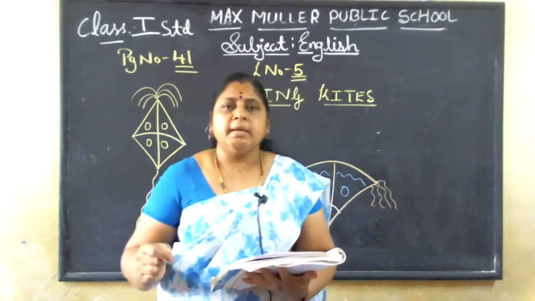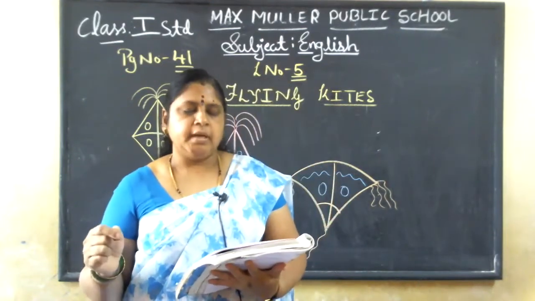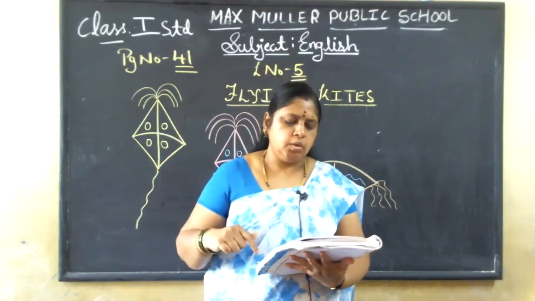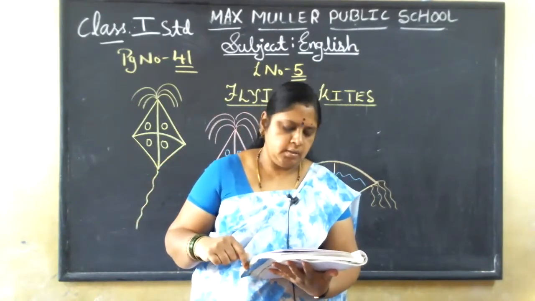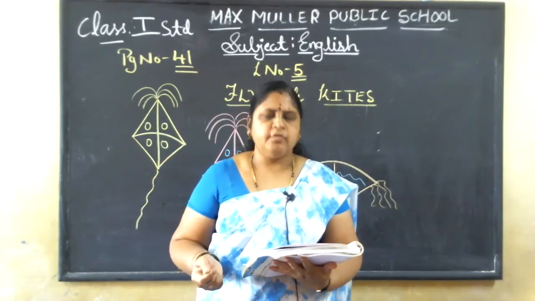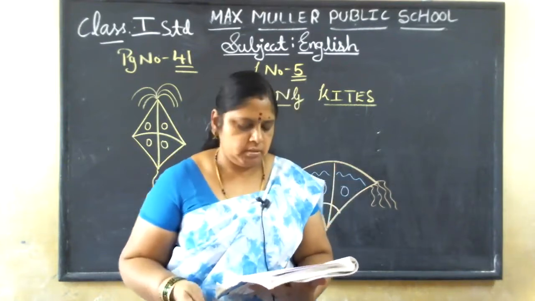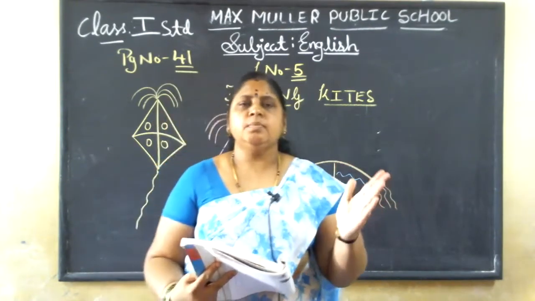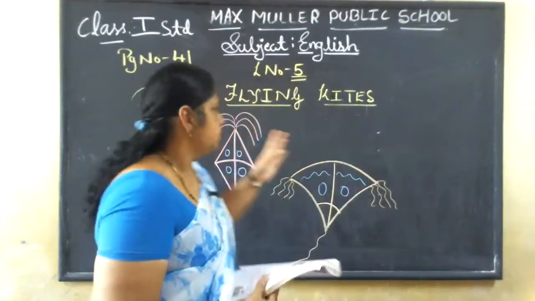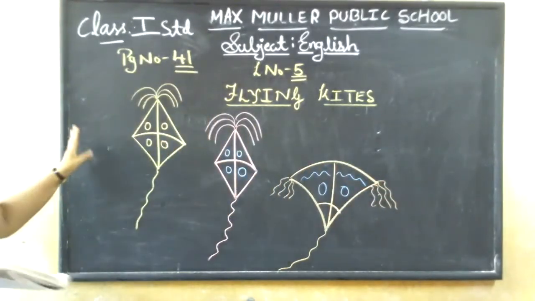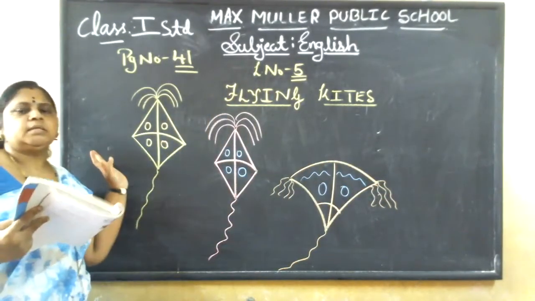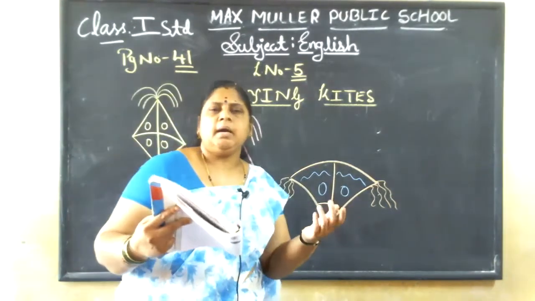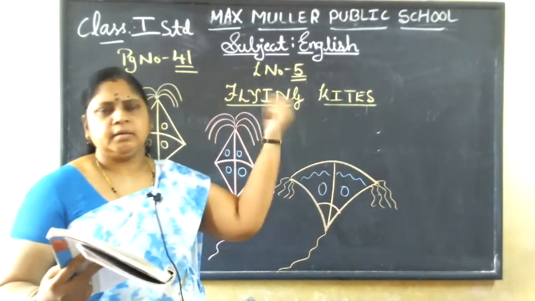Anoop's kite is blue. His kite is big. And Neha's kite is yellow. Her kite is small. Anoop and Neha are flying their kites. Whose kite is blue? Anoop's kite is blue and big. Neha's kite is yellow and small. Anoop and Neha started flying their kites.